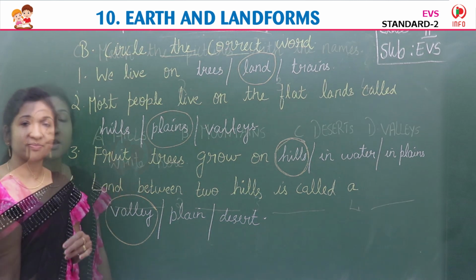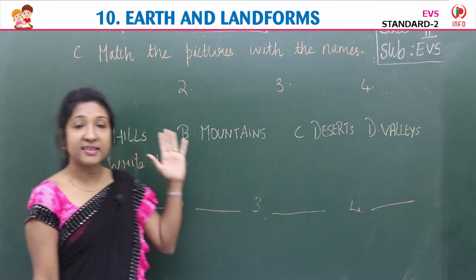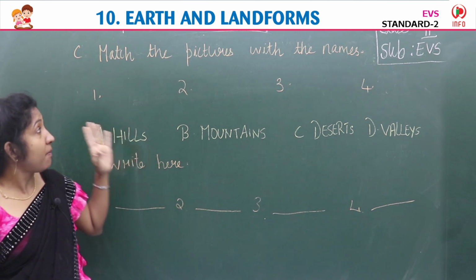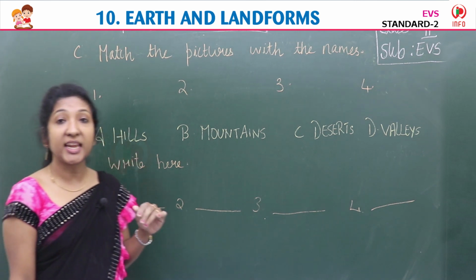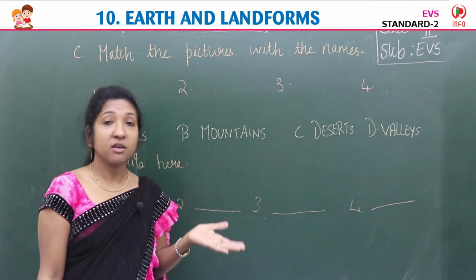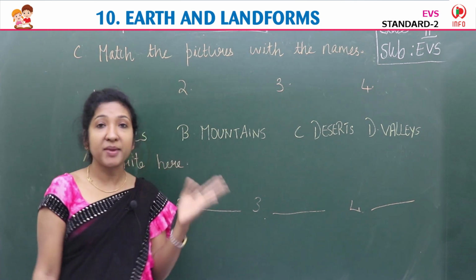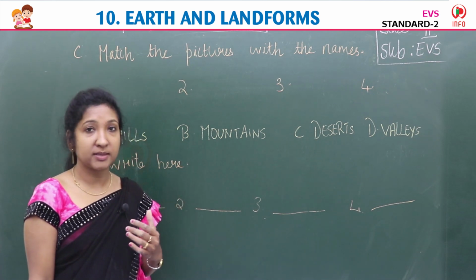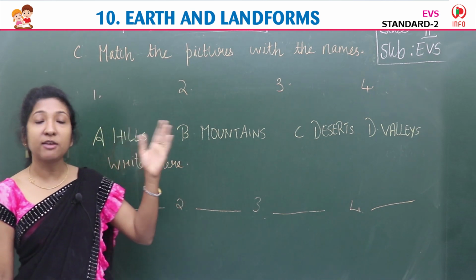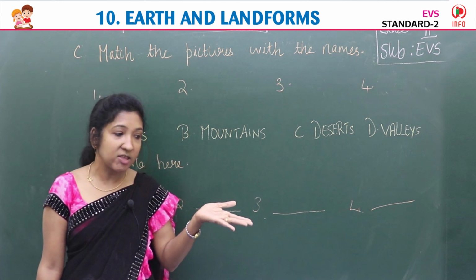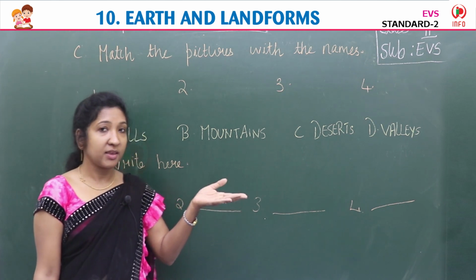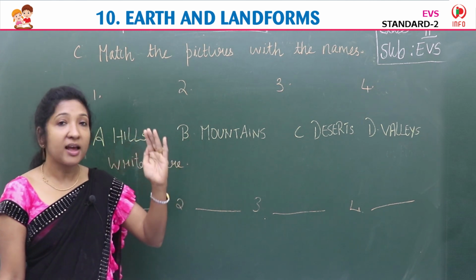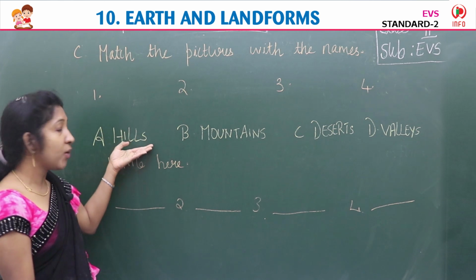Okay, children, now exercise C. In exercise C, what is the heading given? Match the pictures with the names. Here you can see 4 images. Images of different landforms. 1, 2, 3, 4. You can see 4 images here, children, isn't it? Yes. You have to match each image with the correct word given below it.